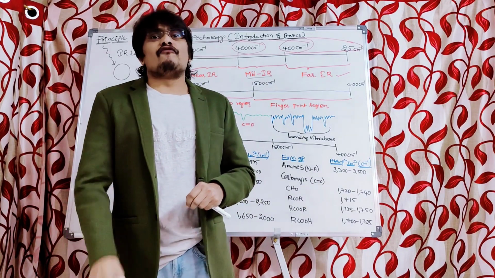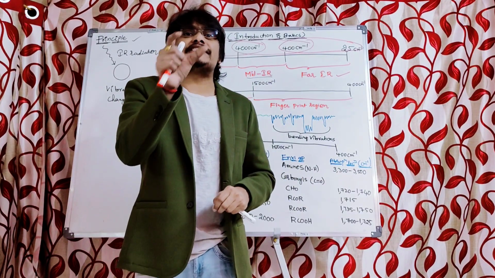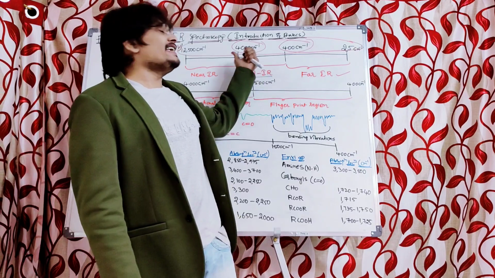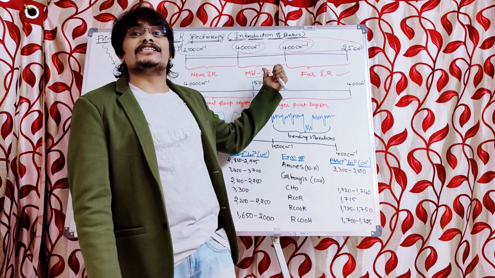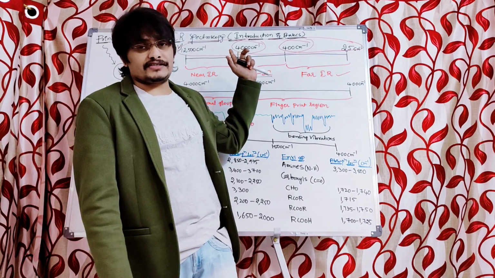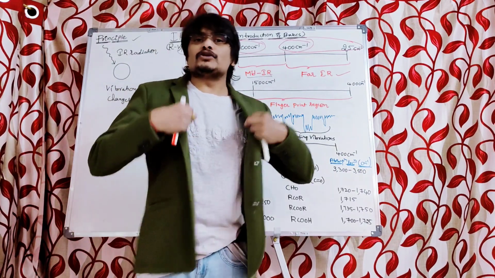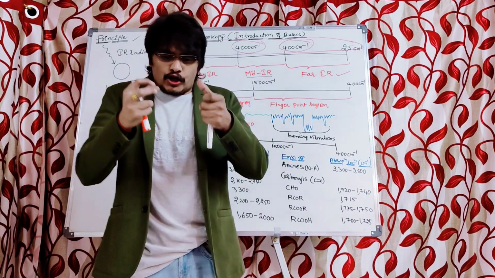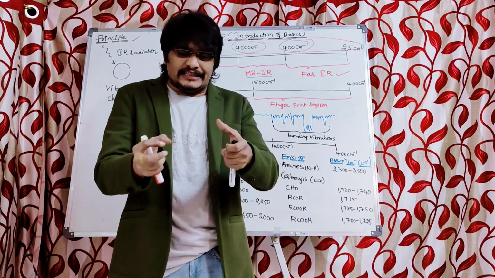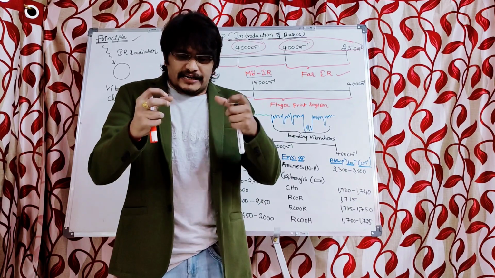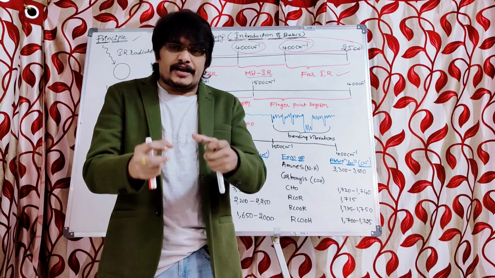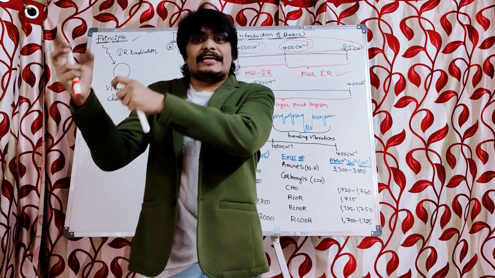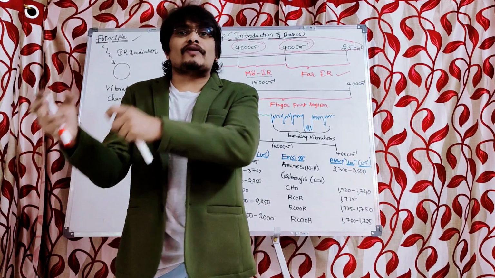Far infrared radiation means the lowest values, 25 to 400 centimeter inverse, whereas near infrared radiation means the highest values, 4000 to 12,500 centimeter inverse. Let's come back to the actual topic. In order to determine the functional groups present in the molecule, infrared spectroscopy does not rely upon the whole range of infrared radiation, from 25 to 12,500 centimeter inverse.